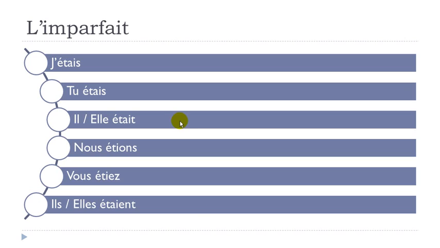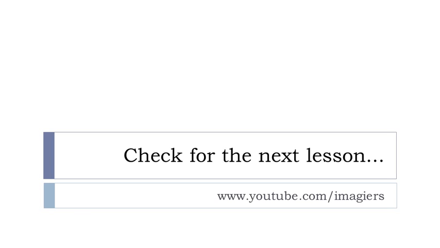Okay? Same thing, not that difficult at all, and especially if you want to pronounce it, it's not really difficult. J'étais, okay? Remember, here we've got accent aigu, so it goes like et, all right? J'étais. Tu étais, il était, elle était, nous étions, little liaison here to make it more beautiful, nous étions, final S not pronounced, remember, vous étiez, same thing here, little liaison, and then ils étaient, liaison as well, elles étaient, all right? That was it for l'imparfait.